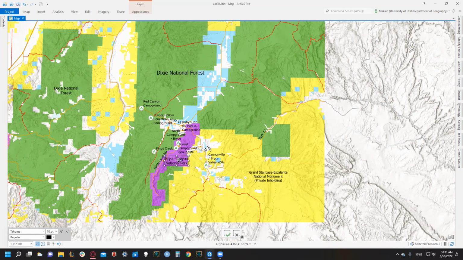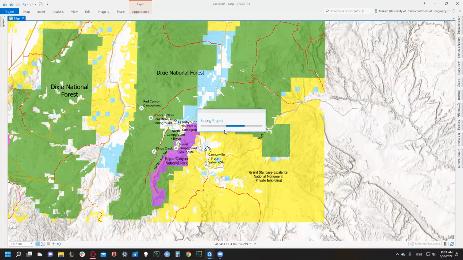And I'm going to make sure it's not on Wayne Park Road. And cool. So we've got our Dixie National Forest, our Grand Staircase Escalante National Monument, and our Bryce Canyon National Park. Cool. So I'm gonna save just because.